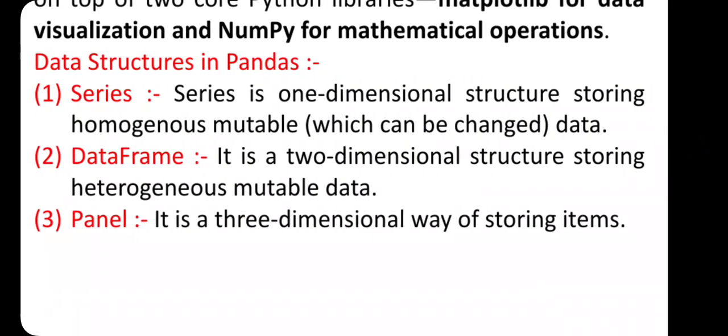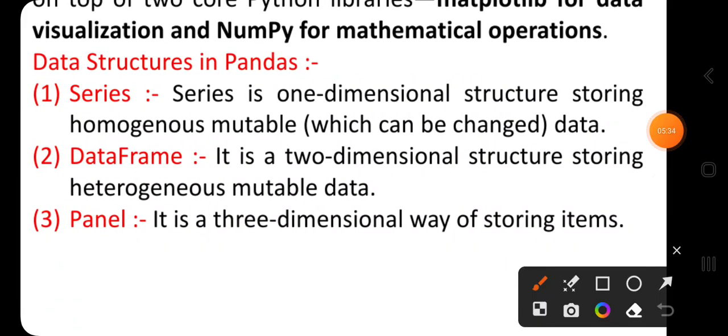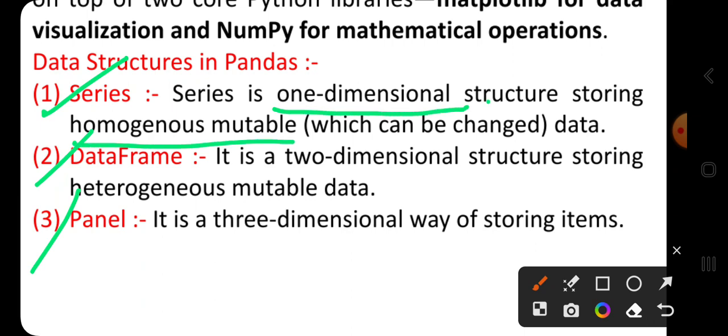The data structures in Python Pandas are series, data frame and panel. Considering the class 12th CBSE examination, series and data frame are the most important topics, which we have discussed in our slides. Series data types. What do you mean by series? A series is a one-dimensional structure storing homogeneous mutable data. Mutable data means the data which can be changed during our program.